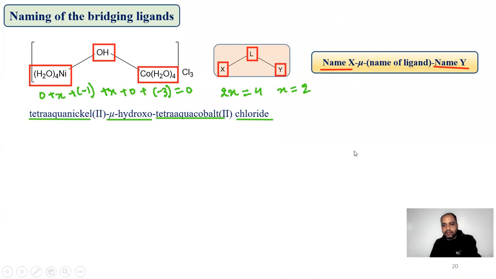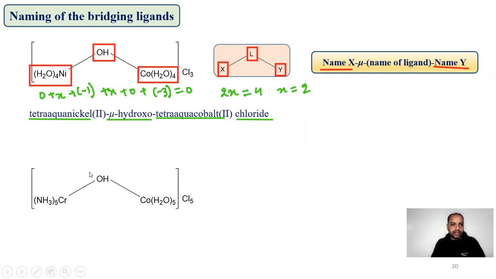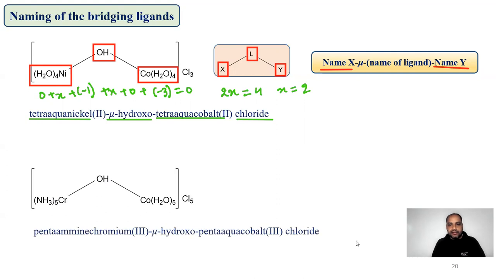Next, we will solve some other questions of such things. This is another compound, and here OH is acting as the bridge between these two groups. Both these groups are different, and its name is, you can again see, pentaamminechromium for 5 ammonia molecules, then mu hydroxo for the bridging ligand, which is hydroxo here, and pentaaquacobalt chloride.